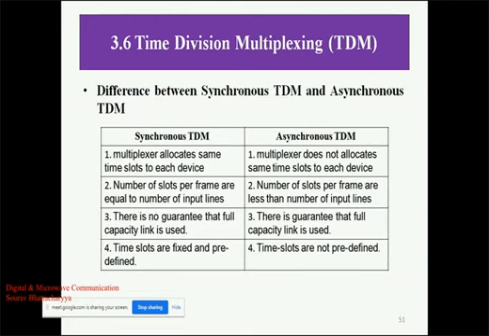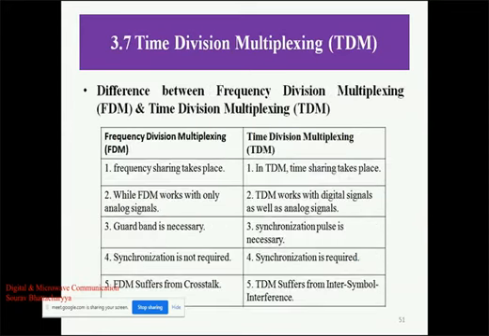The difference between synchronous and asynchronous TDM is that in synchronous TDM the multiplexer allocates the same time slot, and in asynchronous TDM the multiplexer does not allocate the same time slot. The number of slots per frame are equal in synchronous, but in asynchronous the number of slots per frame are not equal. In synchronous there is no guarantee that full capacity of the link is used, but in asynchronous there is a guarantee that full capacity of the link will be used.